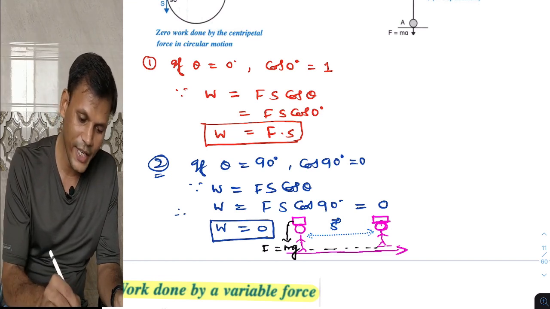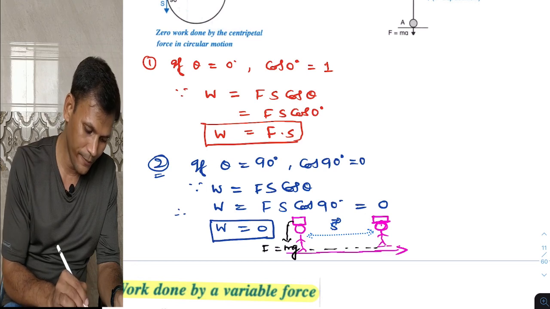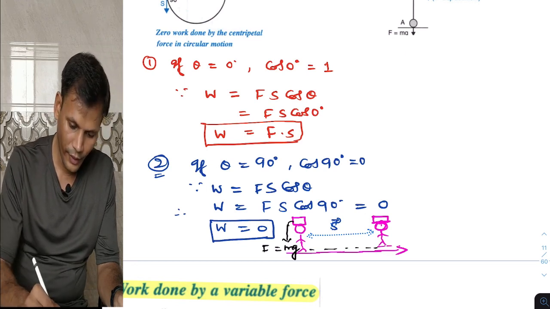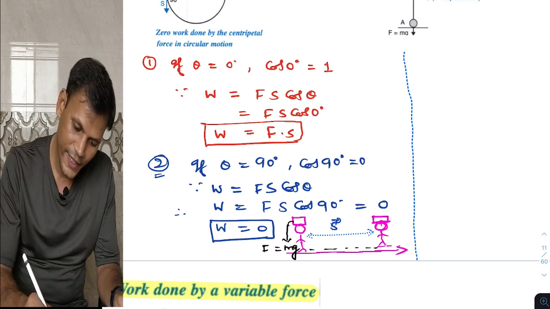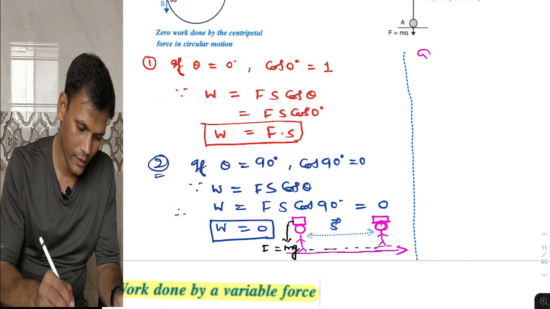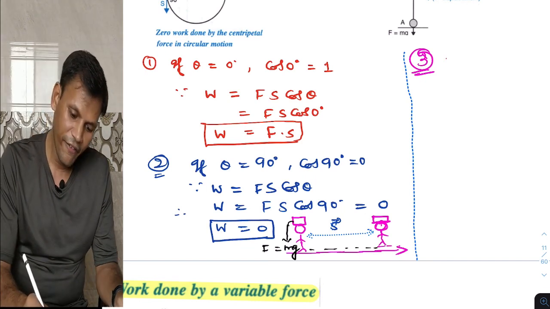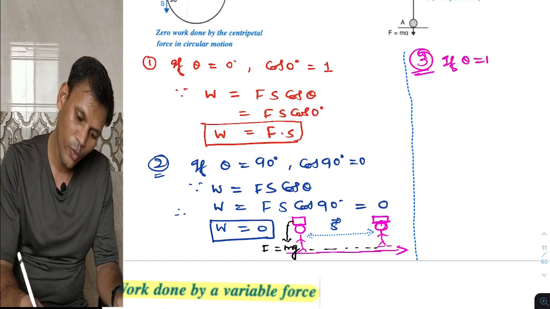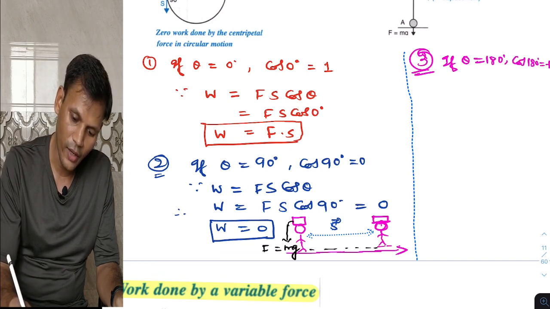And one more case may be there. Next case, case 3. If theta is equal to 180 degrees, then we know cos 180 is minus 1.